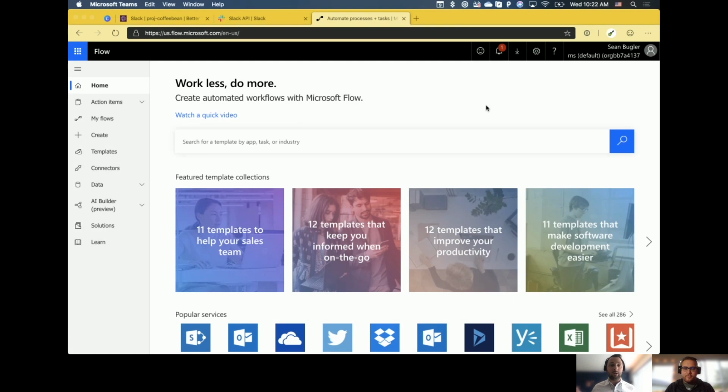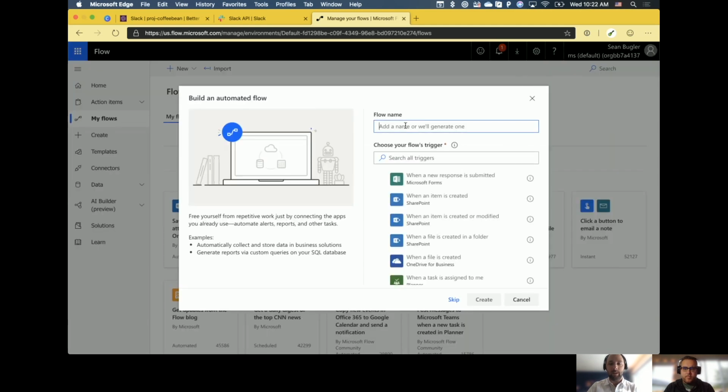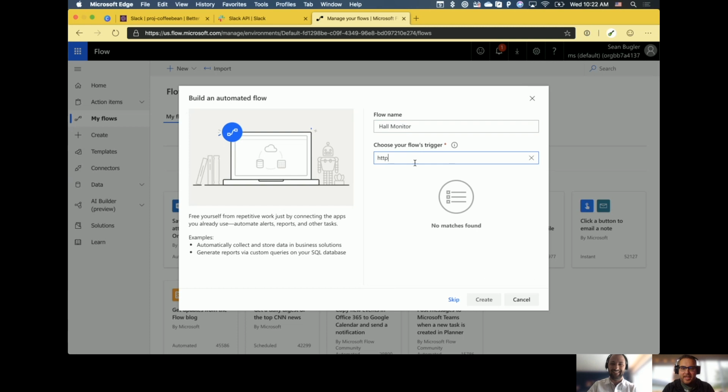All right, so we're going to kick things off by creating, as I said, that skeleton flow. One of the things that we're going to be leveraging here is the ability to trigger a flow using an HTTP request. The problem with that, of course, is we're going to quickly find out we're going to need the schema information parsed before we can actually do anything with it. So there's going to be a little bit of ins and outs as we're setting this up, and so that's why we're calling it that skeleton flow. I'm going to create that automated from blank. And we're going to call this, ominously, the hall monitor. The hall monitor. Oh, I remember, I hated that guy in school.